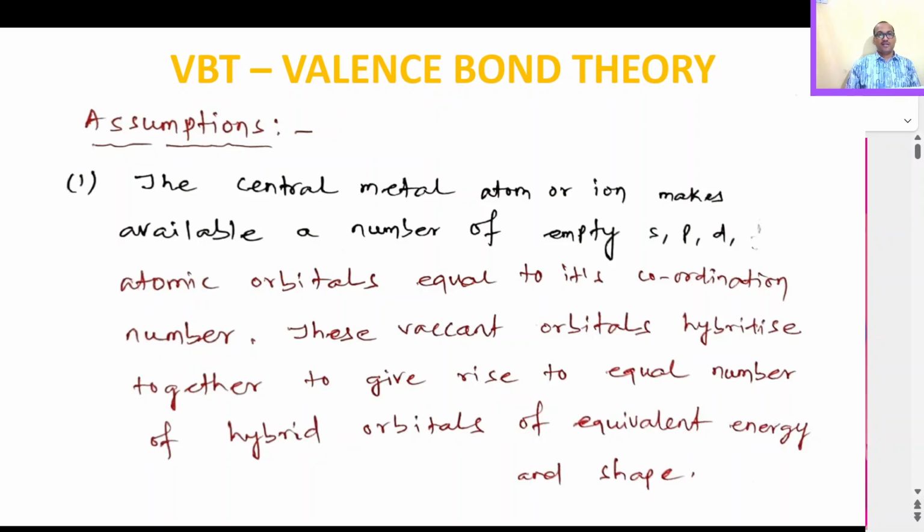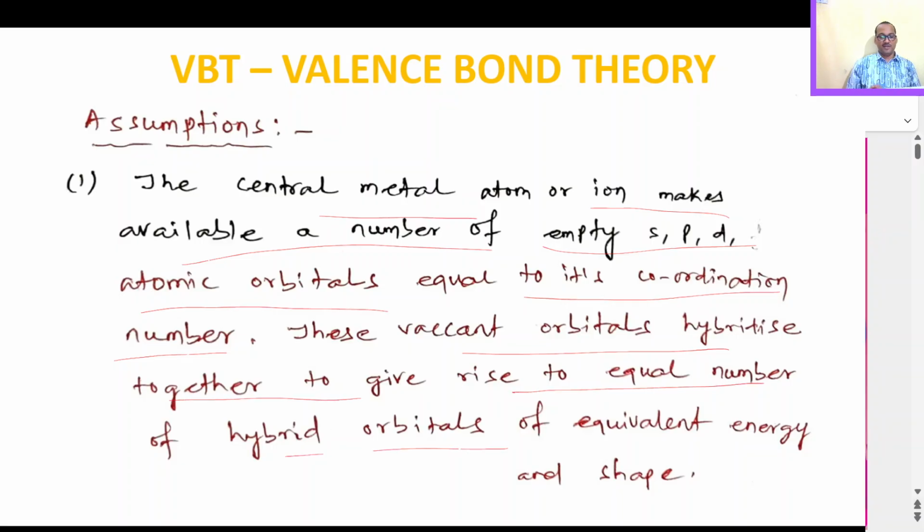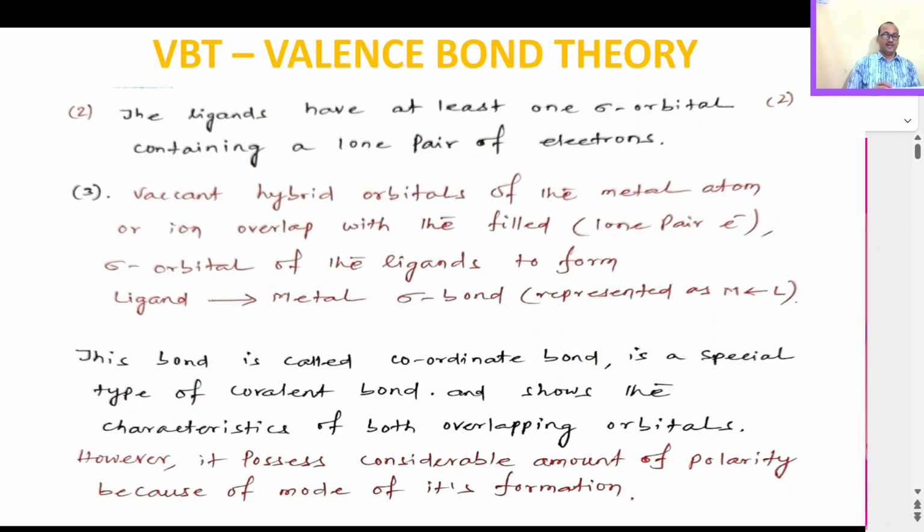Now we'll discuss the assumptions of valence bond theory. The central metal atom or ion makes available a number of empty s, p, d atomic orbitals equal to its coordination number. Then these vacant orbitals hybridize together to give rise to an equal number of hybrid orbitals of equivalent energy and shape. The ligands have at least one sigma orbital containing a lone pair of electrons. So that is another requirement.